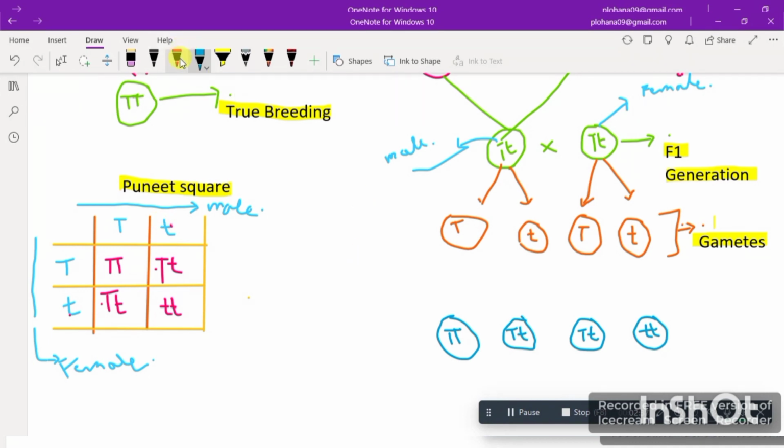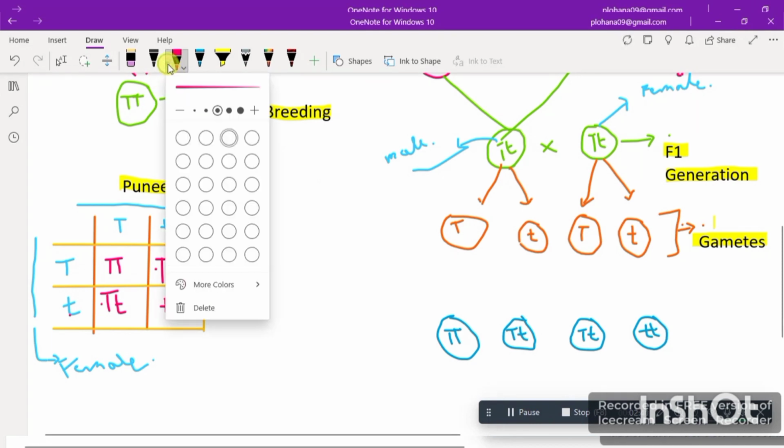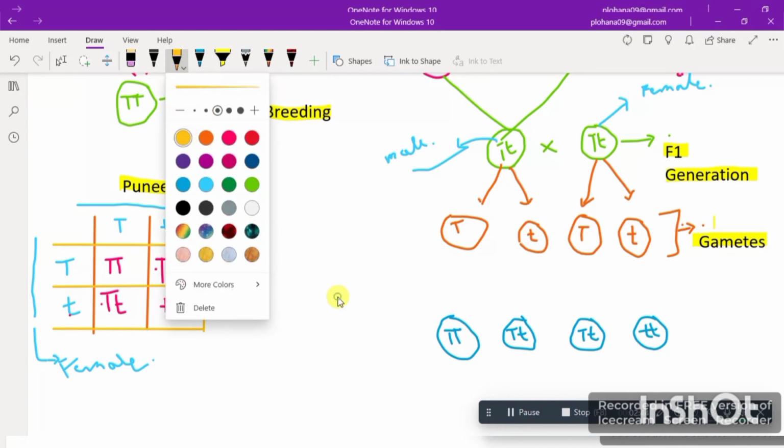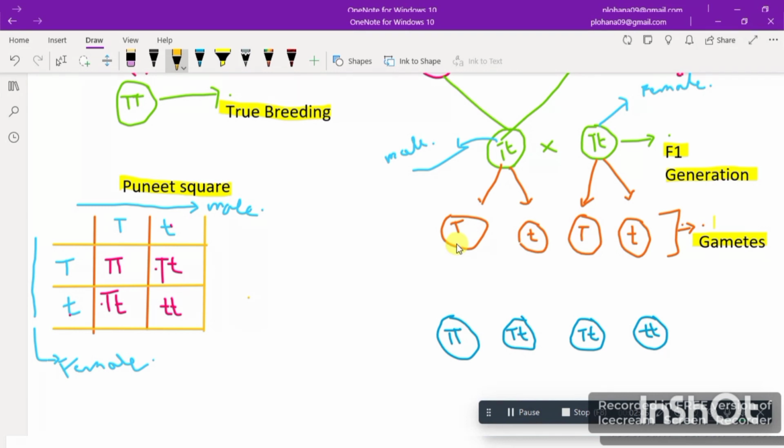Now I'm just making the top, right? I should go with the yellow color so that, okay, this one t, for suppose, has come from here, and this other capital T has come from here, right?